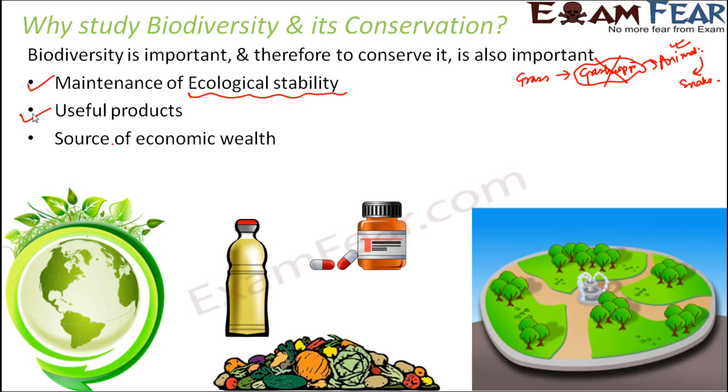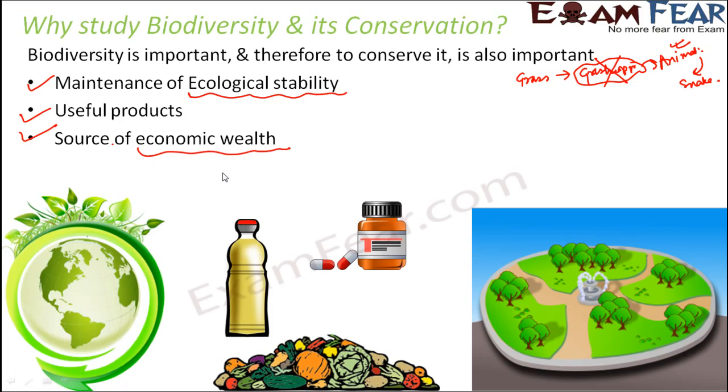Source of economic wealth. Now what do we mean by economic wealth? How can biodiversity be a source of economic wealth? Take the examples of parks, forests, wildlife sanctuaries and national parks. They are a source of economic wealth, and at the same time they also conserve living organisms.